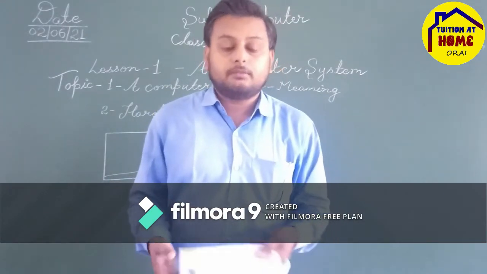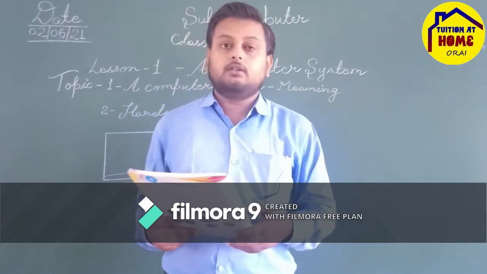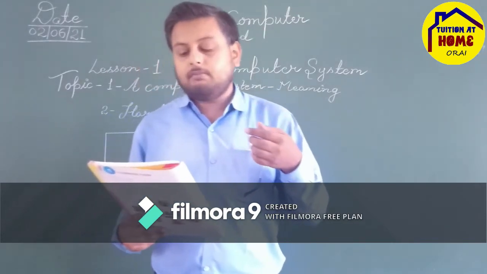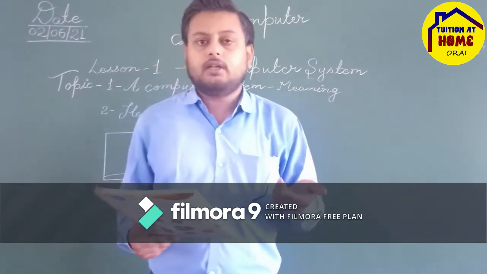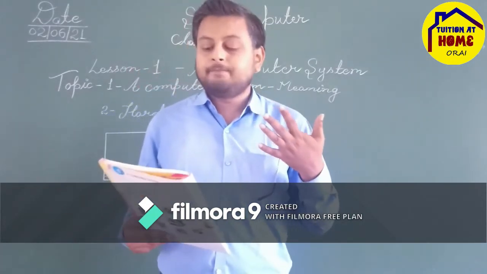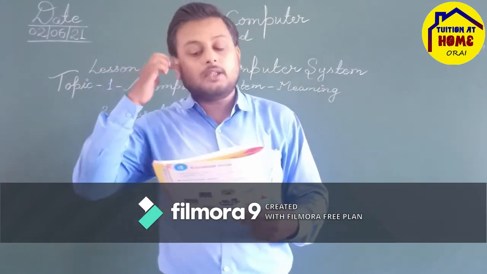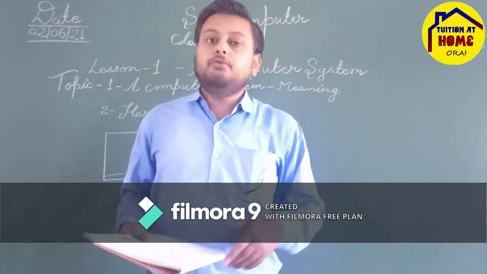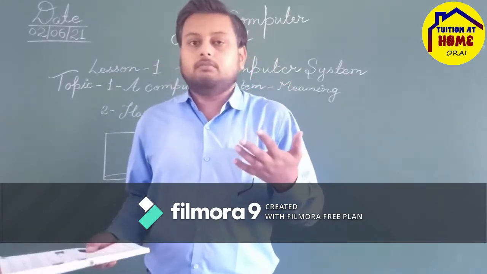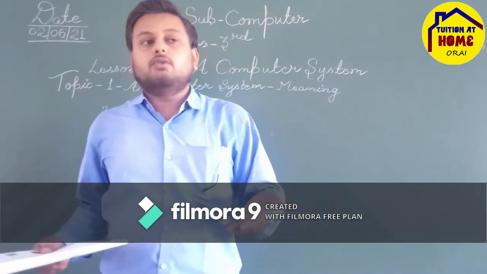Now, the main parts of the computer. What are the main parts of the computer? That is what we are going to discuss here. A computer has the following four main parts. Not four, there are five main parts. There might be a small typing mistake, but there are not four main parts; there are five main parts in the computer system. I am going to tell you what they are, which help in performing the IPU cycle. If you want to do the IPU cycle, you need five basic, important parts of the computer so that you can complete your full work on the computer system.